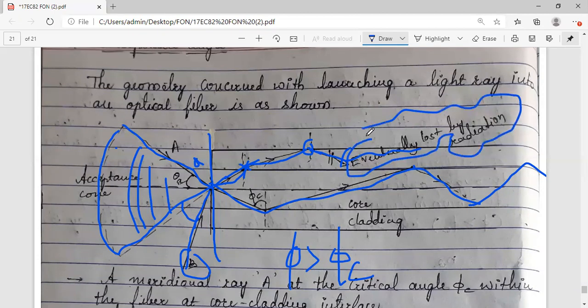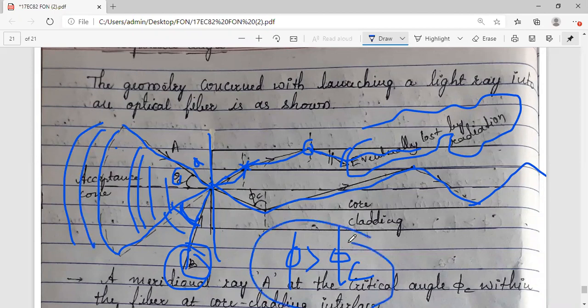So this is the loss that is happening whenever you try to send the light wave at some other angle, not theta a, or not within this range. It is outside the range. If that is the case, your wave will get lost by radiation. But if this particular condition is met, then only the total internal reflection occurs, because the condition will be met for whatever TIR we have. That condition is met and the communication is going to be established.